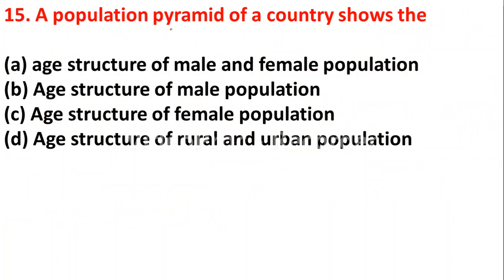Question number 15. A population pyramid of a country shows option A, age structure of male and female population, option B, age structure of male population, option C, age structure of female population, option D, age structure of rural and urban population. Yes, a population pyramid shows the age structure of male and female of the country. So option A is the correct answer.